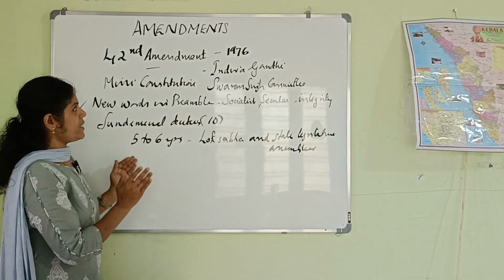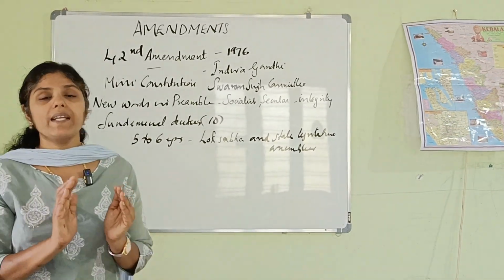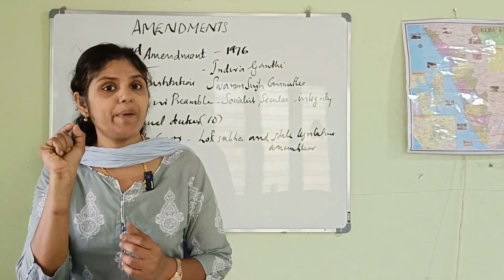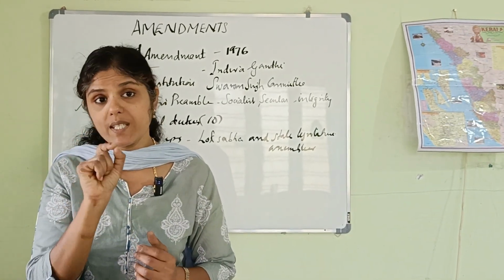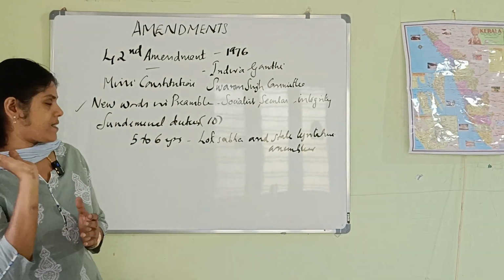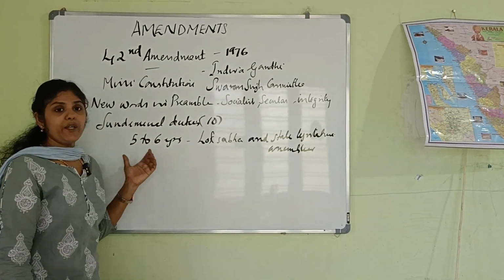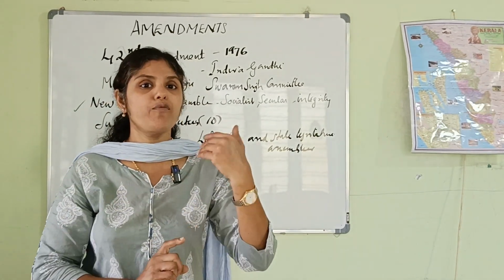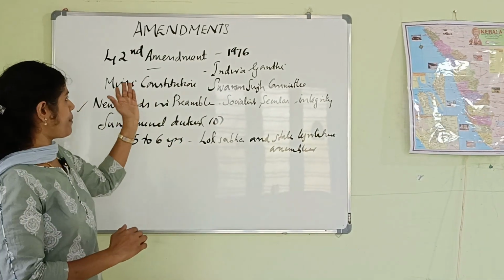And the third point is the tenure of the Lok Sabha and the state legislative assemblies. Which Constitution Amendment Act? The 42nd Constitution Amendment Act of 1976. The tenure of the Lok Sabha and state legislative assemblies was increased from 5 to 6 years as per the 42nd Amendment Act of 1976.